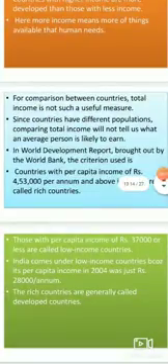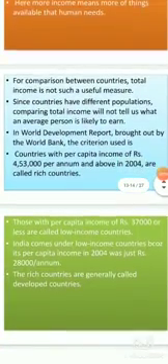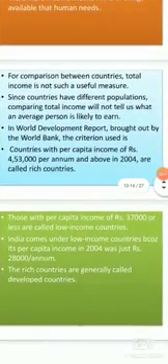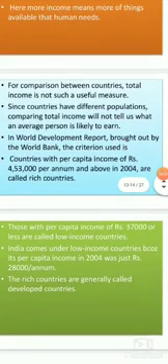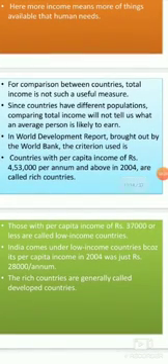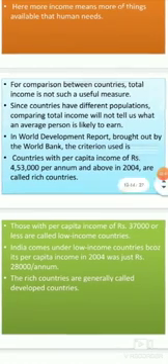For comparison between countries, total income is not such a useful measure. Since countries have different populations, comparing total income will not tell us what an average person is likely to earn. So if you compare the total income of countries with different populations, with that you cannot calculate the average of a person's income, how much a person is able to earn. So it is different from one place to another.